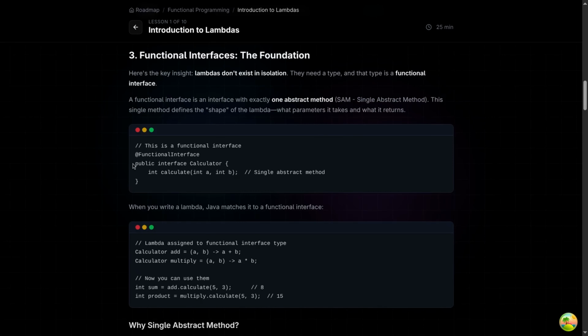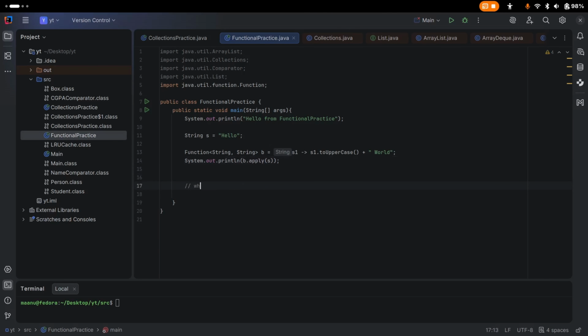So let's say you have one interface with only one abstract method. We can say that interface is a functional interface, but you can also put that annotation as well, so that if you try to declare two abstract methods, you will get an error. Now let's see why lambdas need them, and also what the type of a lambda is.